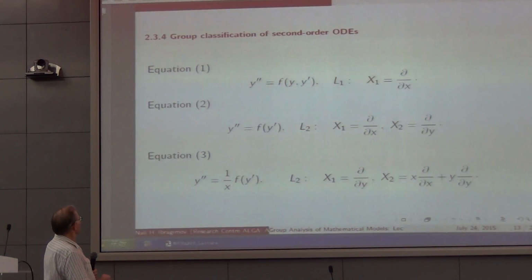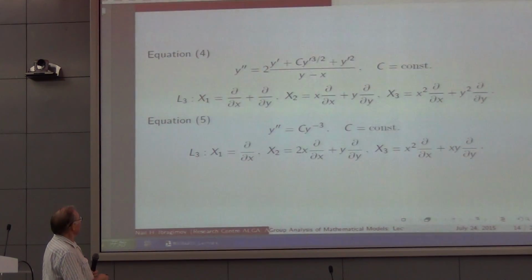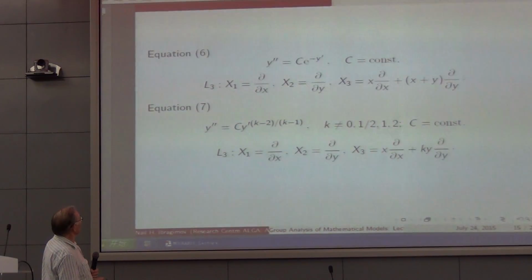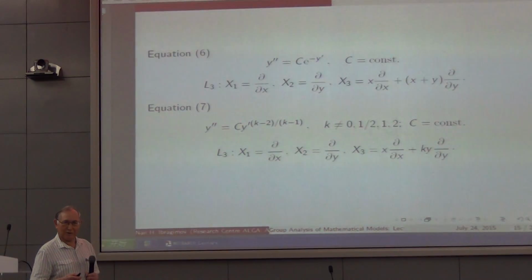But let me just show a little bit. So here are equations 1, 2, 3, and here we have the symmetries, and the simplest form of the equation. And equation 4 is quite unusual. And this is a very famous equation. It was discussed even before me. And here you have this equation, but these are just representatives.